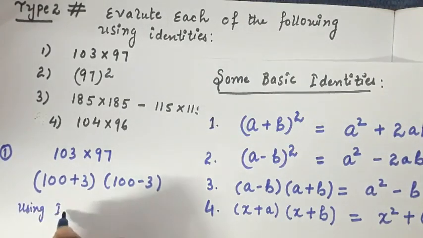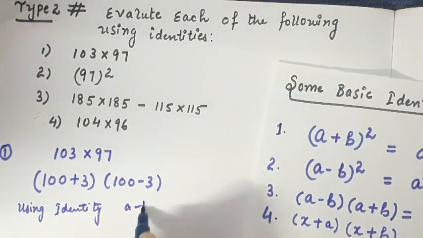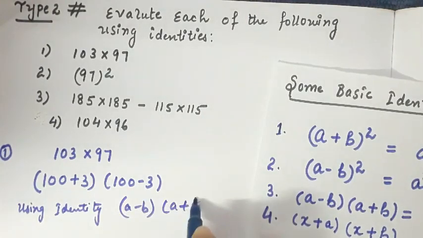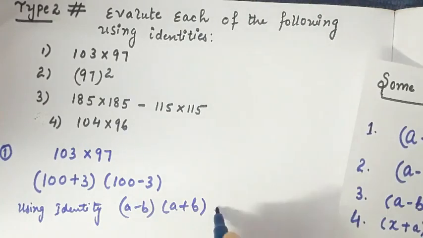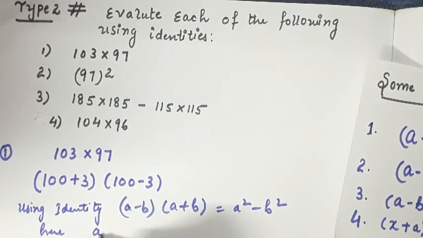Using the identity, a minus b times a plus b is equal to a square minus b square. Here a is equal to 100 and b is equal to 3.